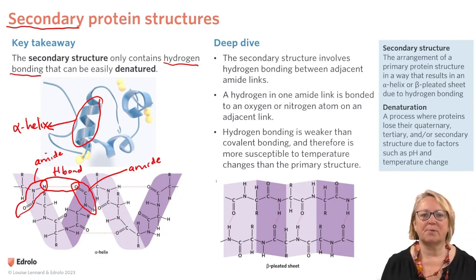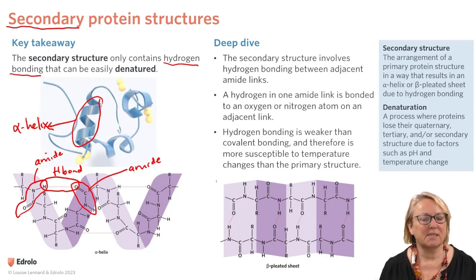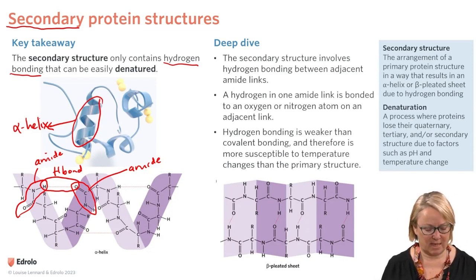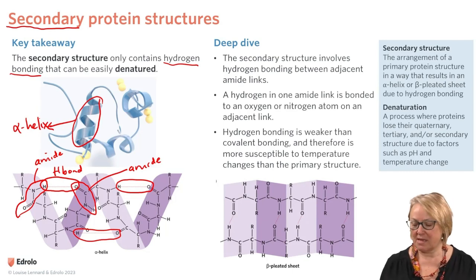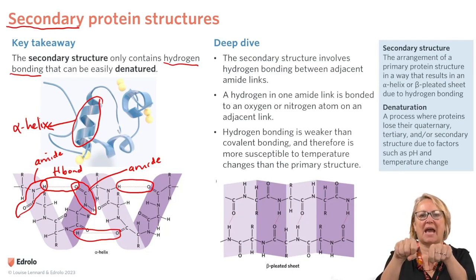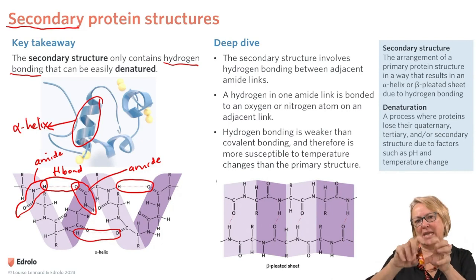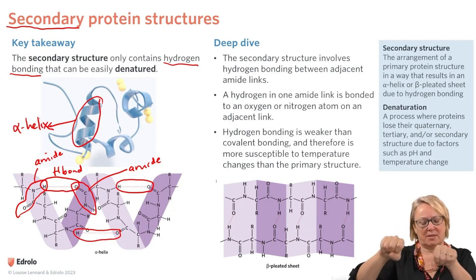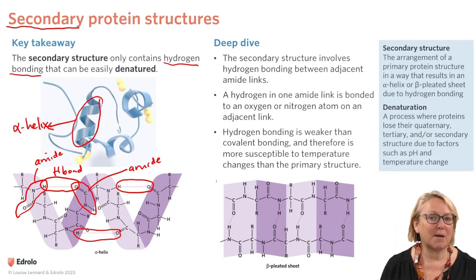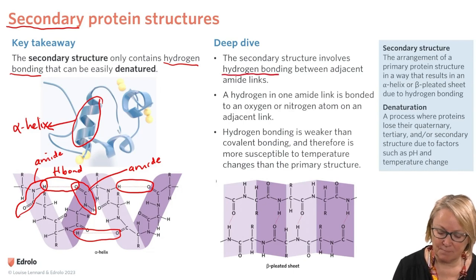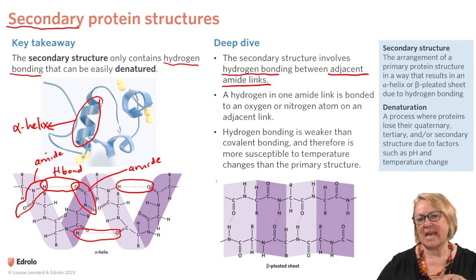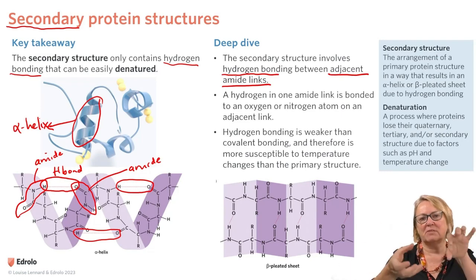Now we know that hydrogen bonds are intermolecular forces and they're much weaker than covalent bonds. So we've got another hydrogen bond here and another one here, and they come about where adjacent amide groups on a folded necklace come close to each other. So the hydrogen as part of one amide group bonds to the oxygen as part of another amide group. So adjacent amide links. And we're now starting to get the necklace to start folding up on itself.